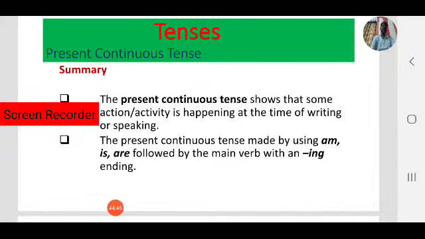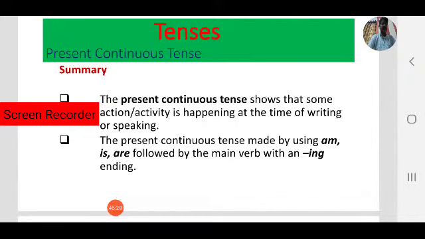This is all about present continuous tense. So let us review again what we have discussed today. Today we focused on another aspect of a present tense. As you know, there are three broad categories of tenses: present tense, past tense, and future tense. Each tense has four aspects: simple, continuous, perfect, and perfect continuous. Each tense, present, past, and future, has these four aspects.